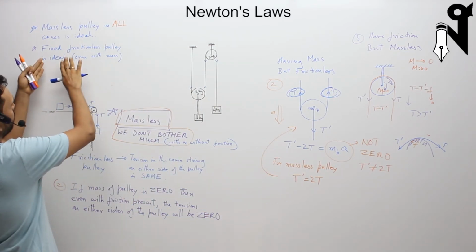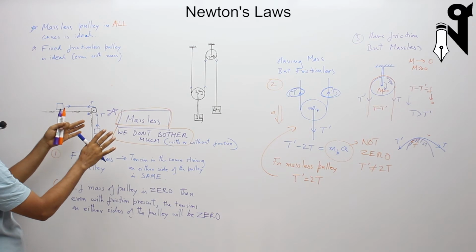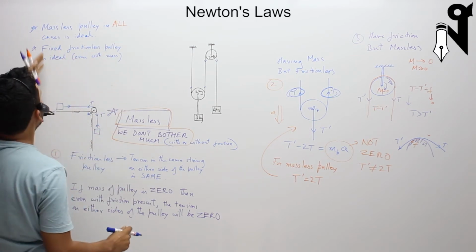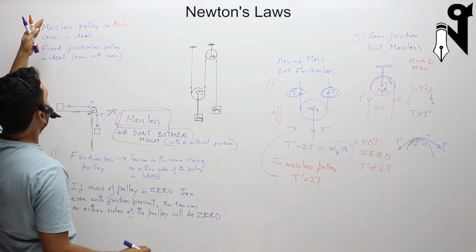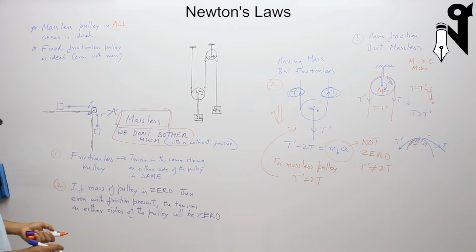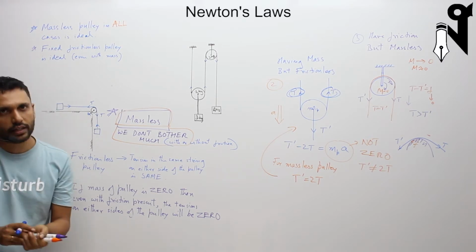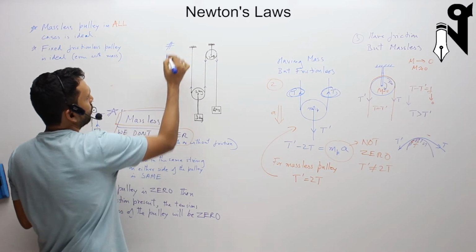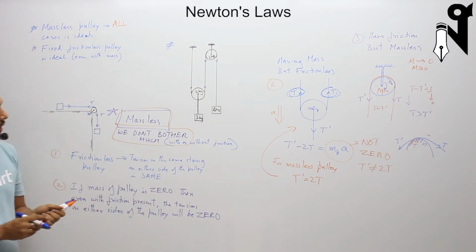So a fixed frictionless pulley may have mass, and it is ideal. And a massless pulley, whether it is fixed or moving or whatever, is ideal in all cases. So I hope you have got an understanding of this. I would like you to do this question now to end this session.